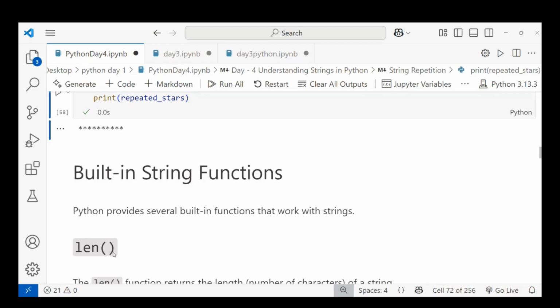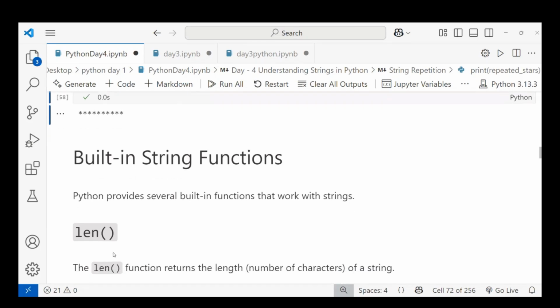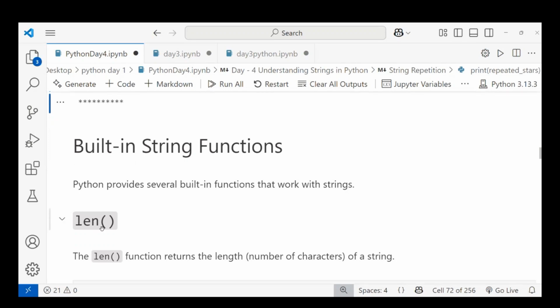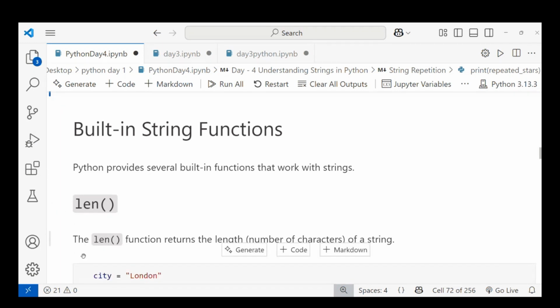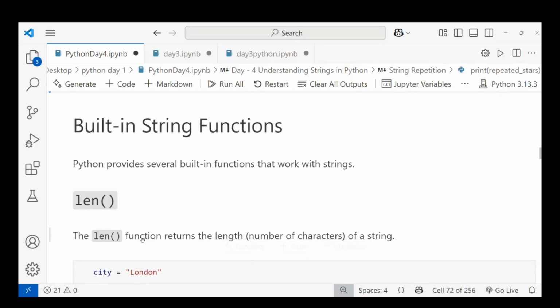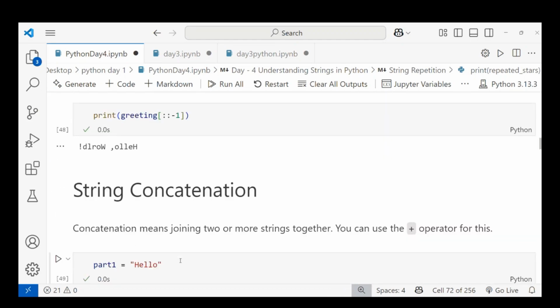Python provides several built-in functions that work with strings. The first function is length, len. When you are using the length function, the value should be enclosed within parentheses, and inside you can give the variable name. The length function is used to return the number of characters of a string.